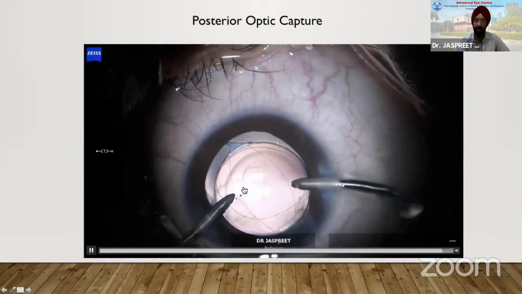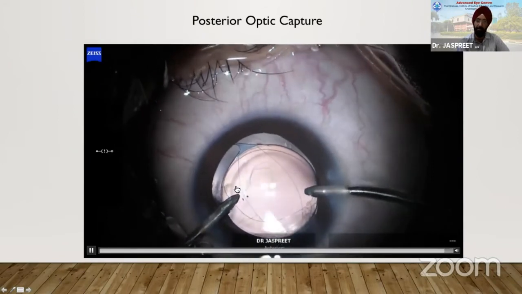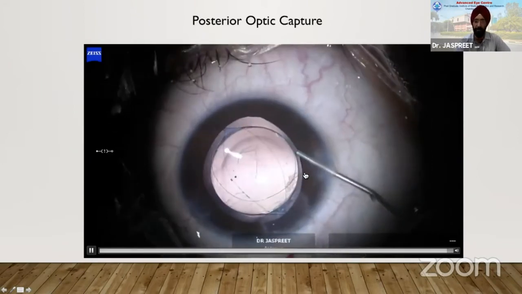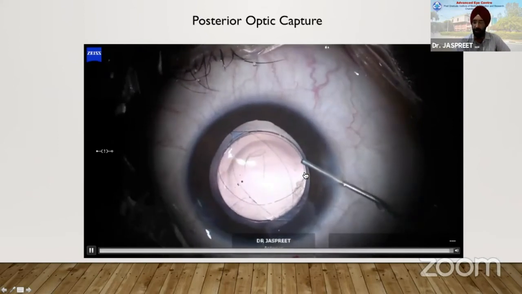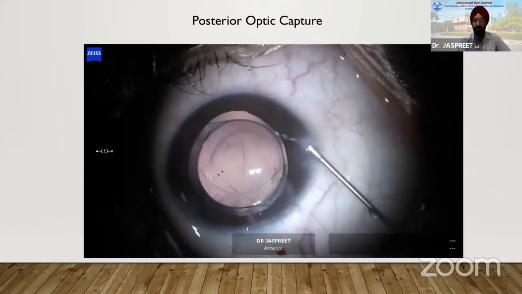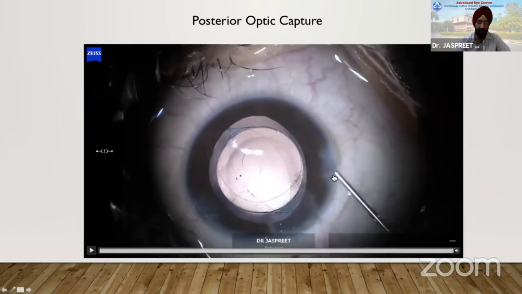Decentration won't be there. And the other thing is both the anterior and posterior capsule are going to fuse because there is no optic inside the capsule. It is just the thin haptics, which doesn't leave a space for any proliferation.